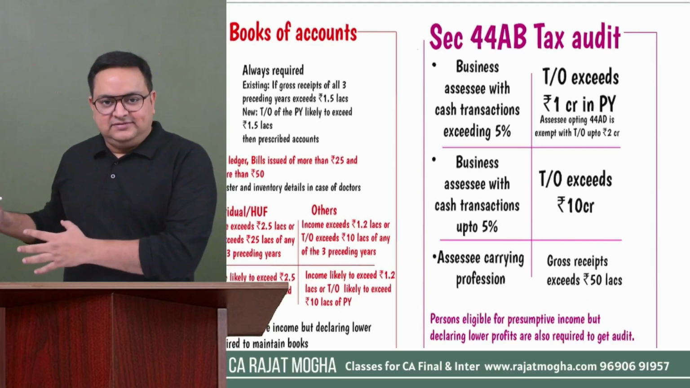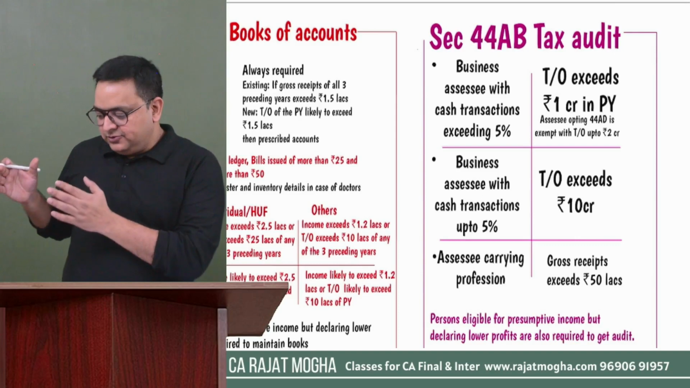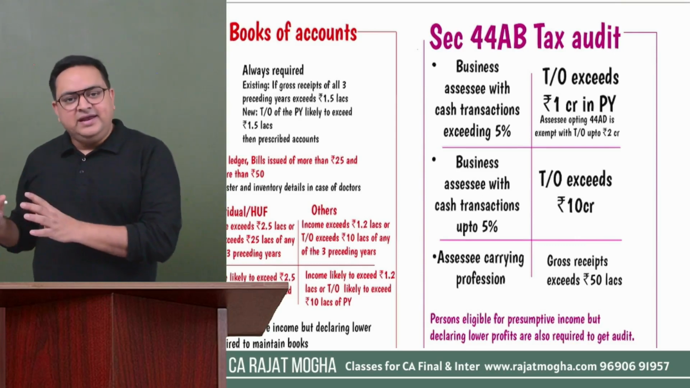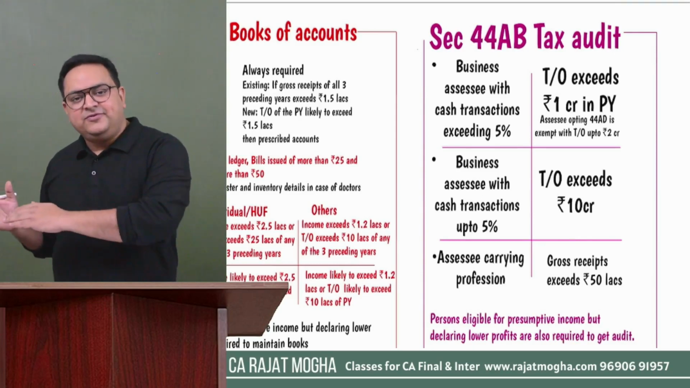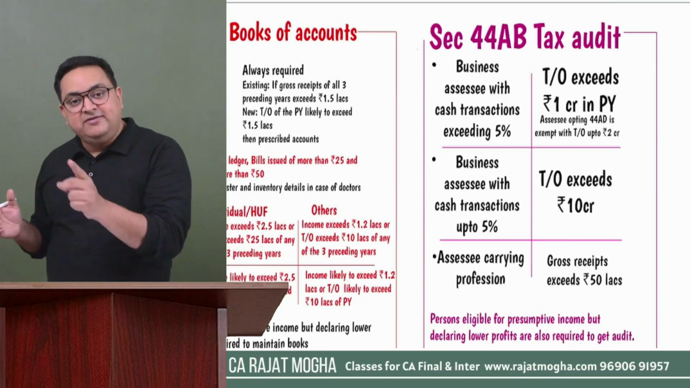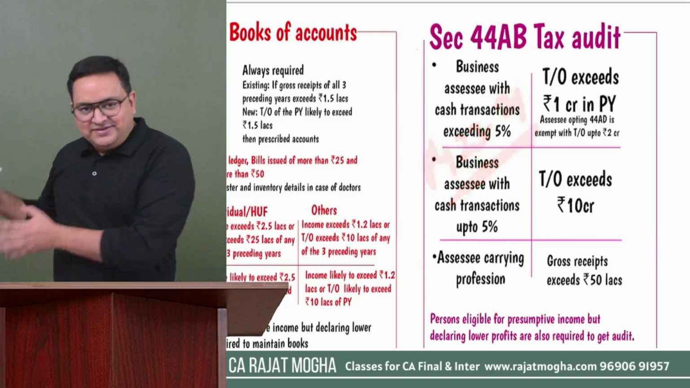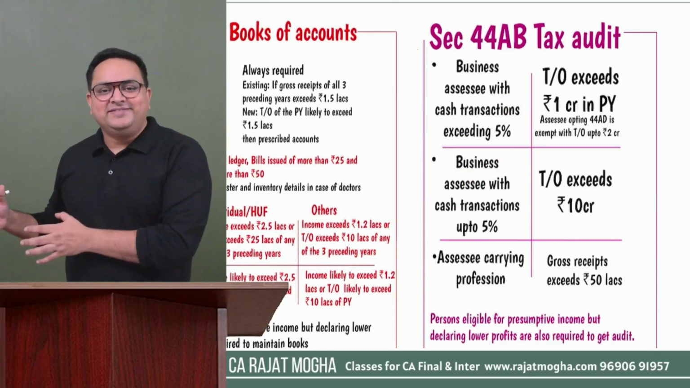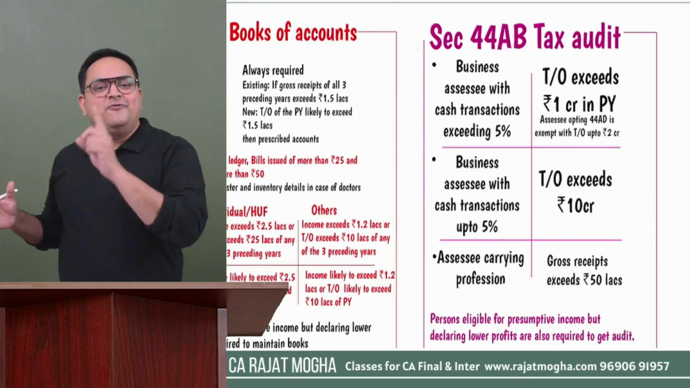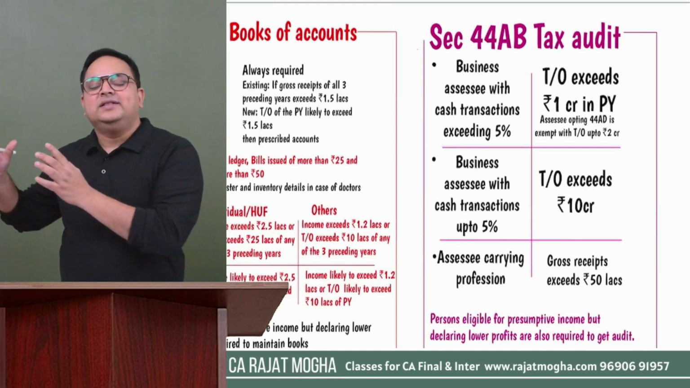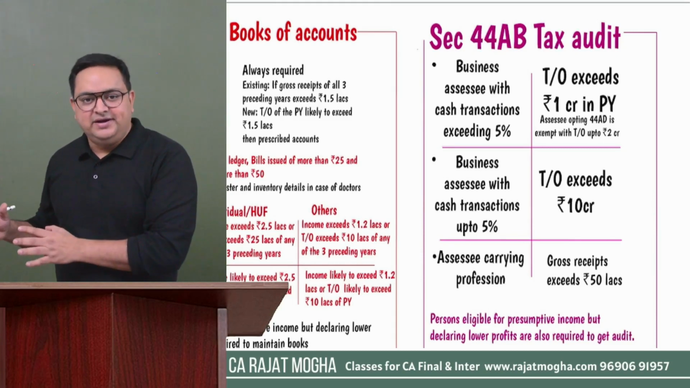For businesses, we will see. Here, generally the criteria is 1 crore for businesses if it is the turnover of the previous year. We are doing previous year 23-24, right? So for businesses, if the turnover of the previous year is more than 1 crore, they are required to get their accounts audited.